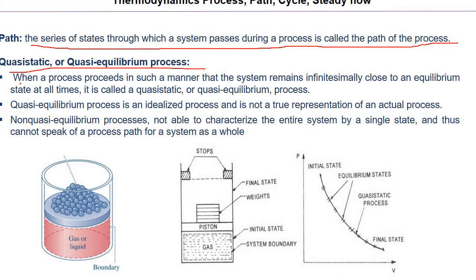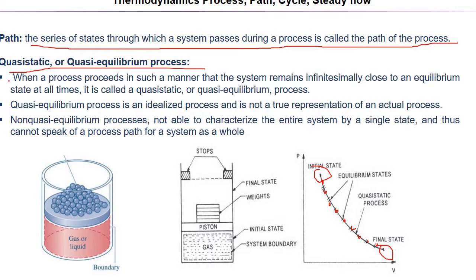So what is the quasi-static process? Whenever there is a path, to understand how the system is transiting from the initial state to the final state, if the transition is very spontaneous, then we will not be able to know what path has been followed. If it is very fast, then it is difficult to track the path. So when the system is going from initial to final, it should be very slow, so that the various equilibrium states in between are measured, and then the path is found out, what path exactly it has followed.